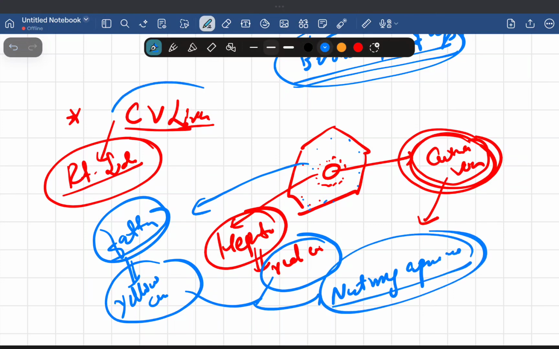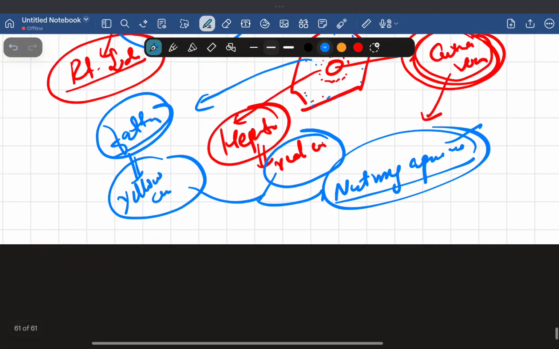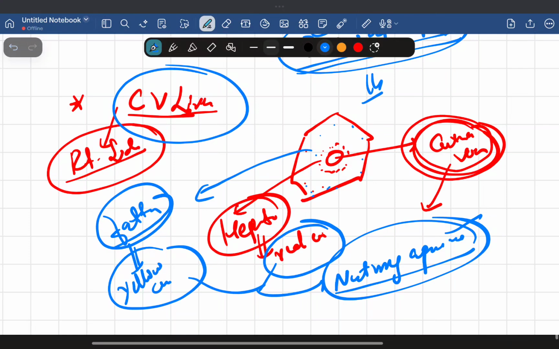So in chronic venous congestion of the liver, the liver is enlarged and there is a nutmeg appearance. It's seen in right sided heart failure. Now similarly, chronic venous congestion of the spleen. There is what?